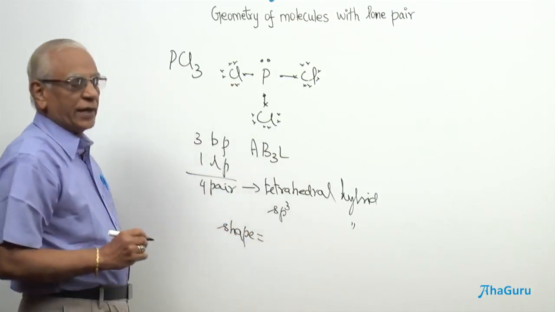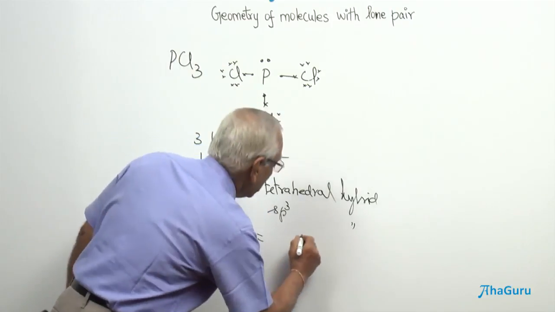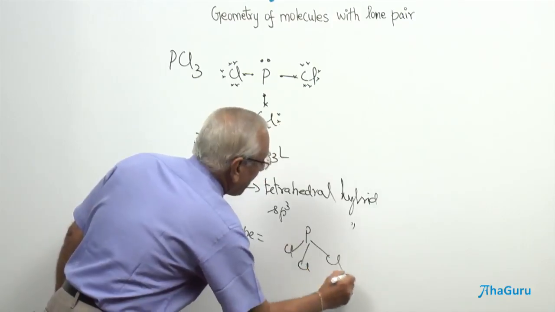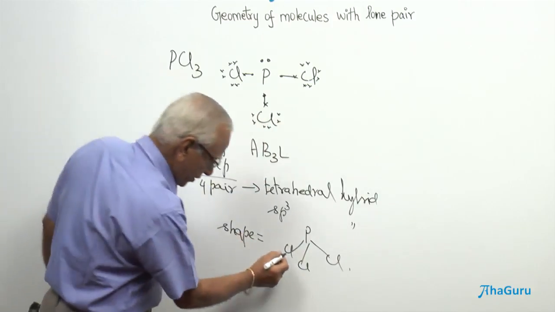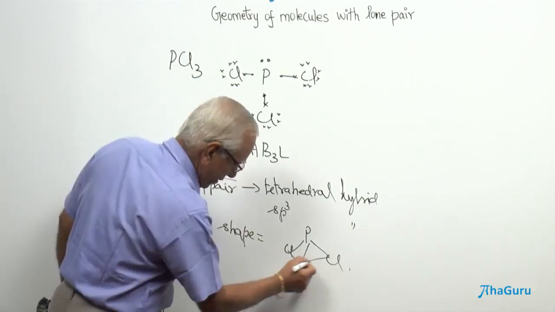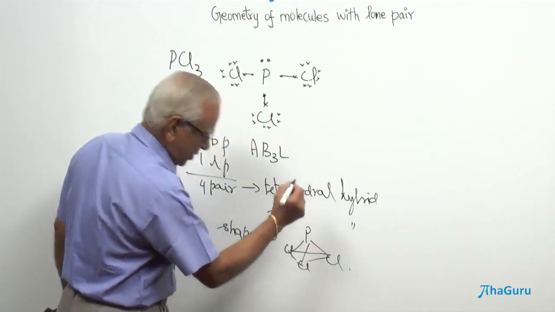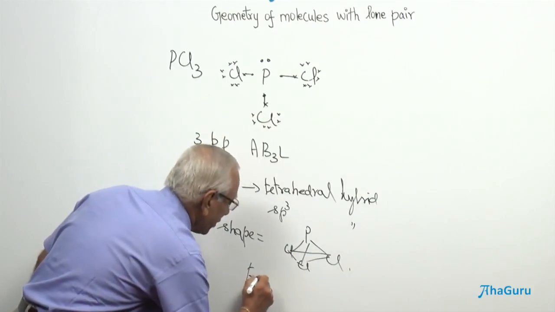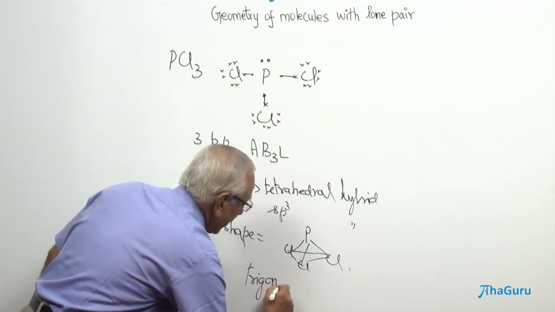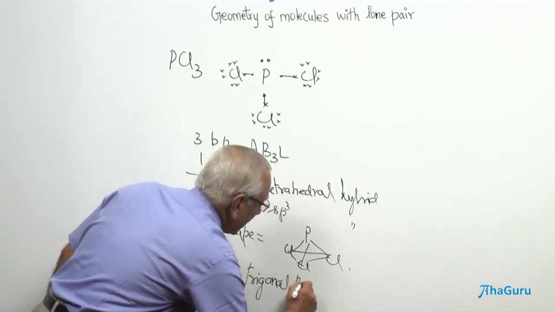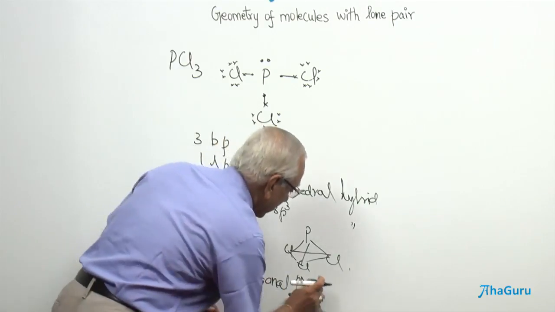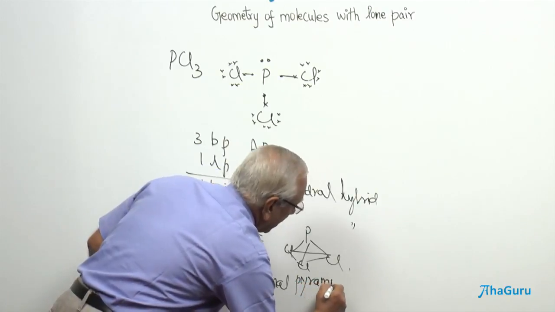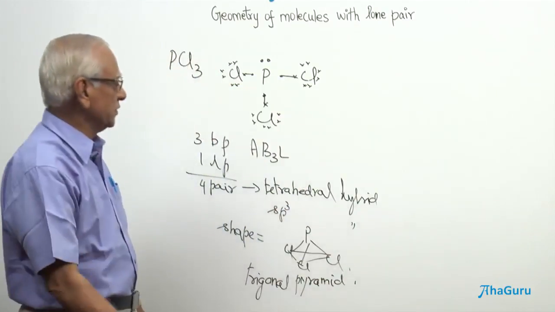As explained in the case of ammonia, we do not include the lone pair. You see here, this is going to be a pyramid and this is the apex. Therefore, the shape is going to be trigonal pyramid.